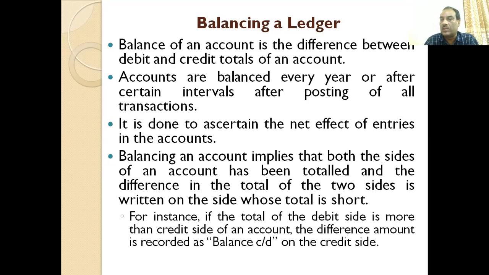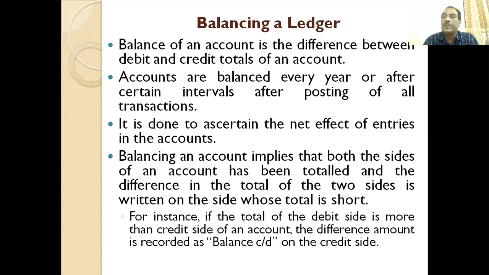So the balance of an account is the difference between the debit and credit totals of an account. Sometimes it is possible that there may be a difference between the total of debits and the total of credits. This should not happen, but due to certain reasons, which we will explain later, or errors, it is possible.